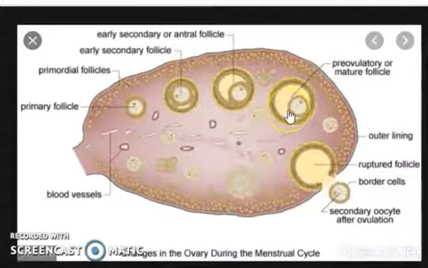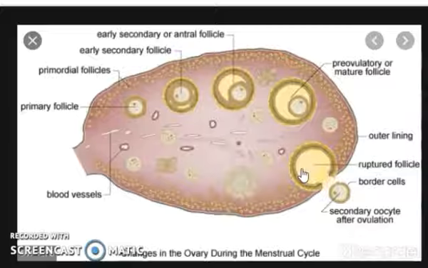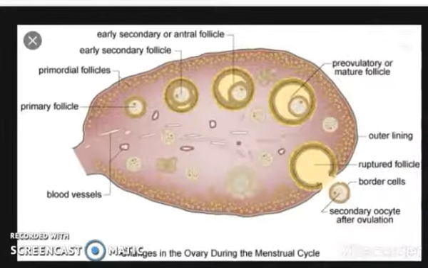In the ovulatory phase, these Graafian follicles are ruptured under the influence of luteinizing hormone and the oocyte is released. This process is called ovulation. The remaining tissue of the burst follicles forms another structure called the corpus luteum.